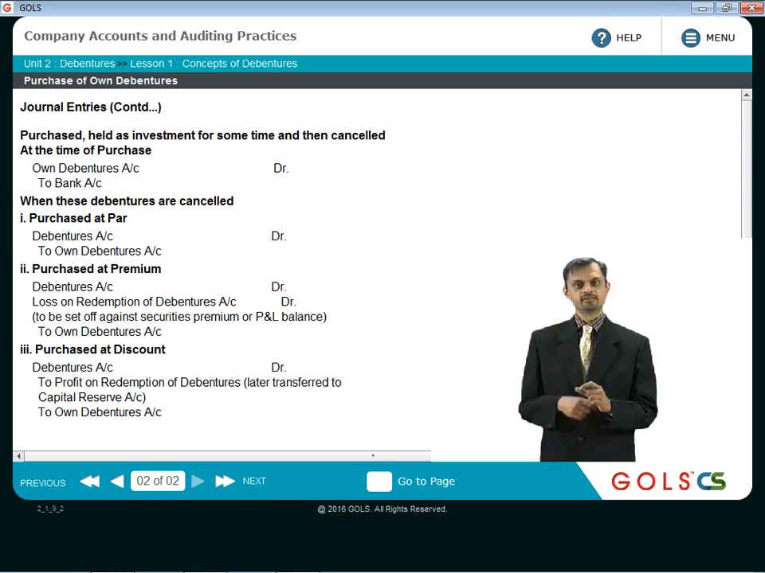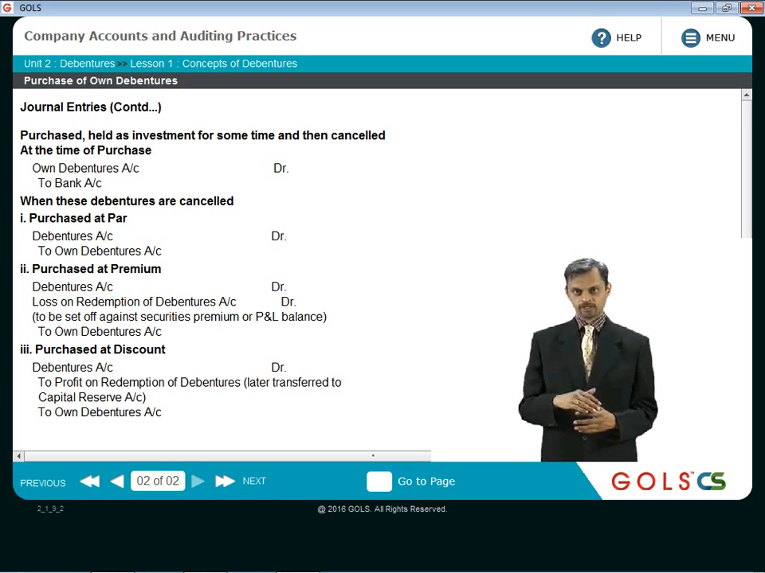So when the debentures are cancelled, the debentures account will be debited by 100 rupees because that is the face value. Own debentures account will be credited by 90 rupees because own debentures account also will have to be closed. Now there will be extra 10 rupees difference, which is a profit because company is paying lesser amount to cancel the debentures. So that will be credited to profit on redemption of debentures account. And since it is a capital profit, it will be later on transferred to capital reserve.